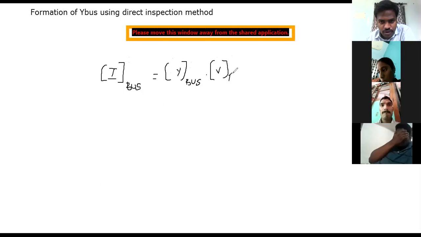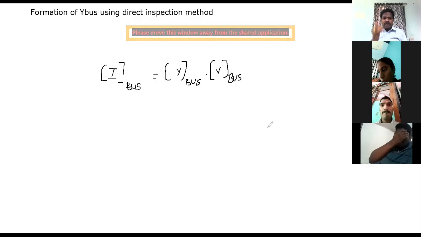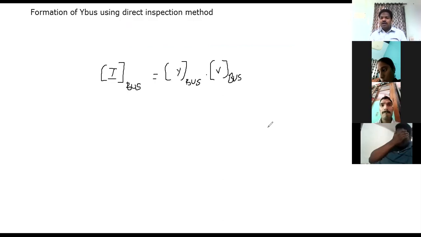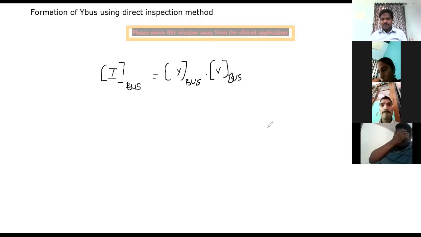Now you see here, the generalized form represents that I bus is equal to Y bus into V bus, where all the terms I, Y, V are matrices. So that complete matrix is called the bus current vector, bus voltage vector, and bus admittance matrix.